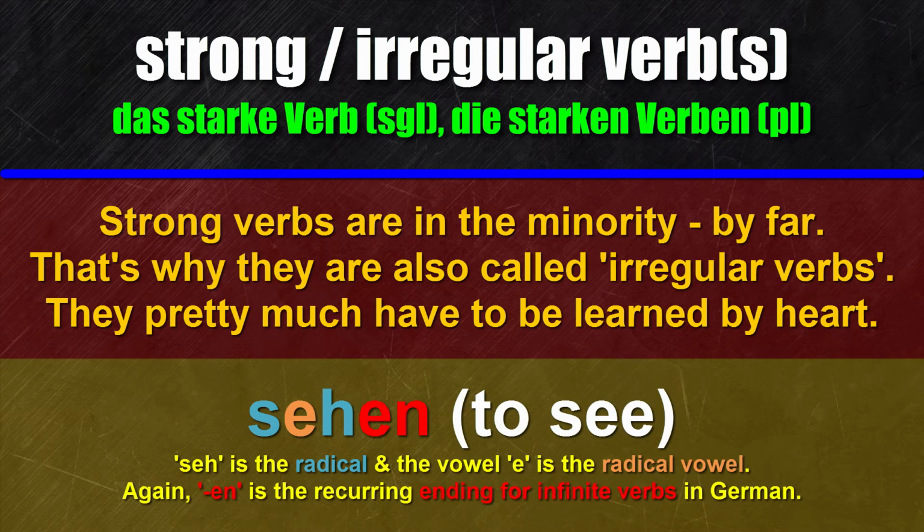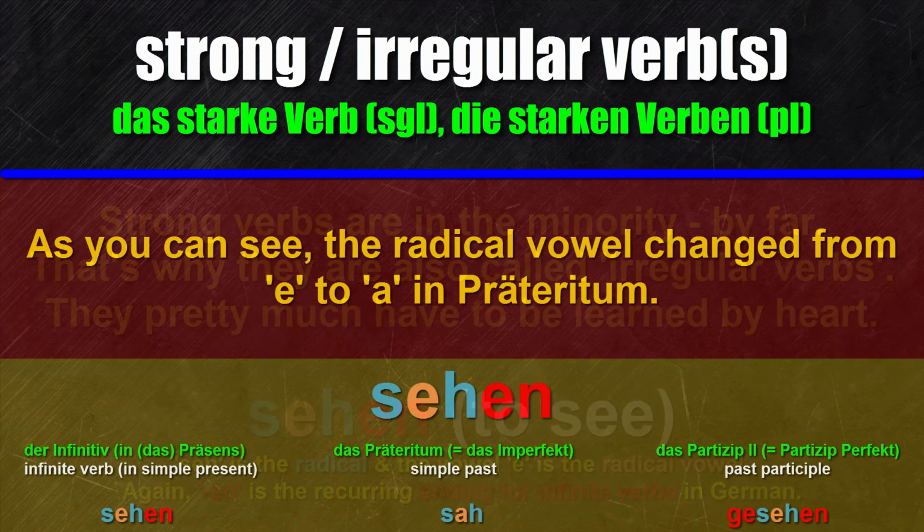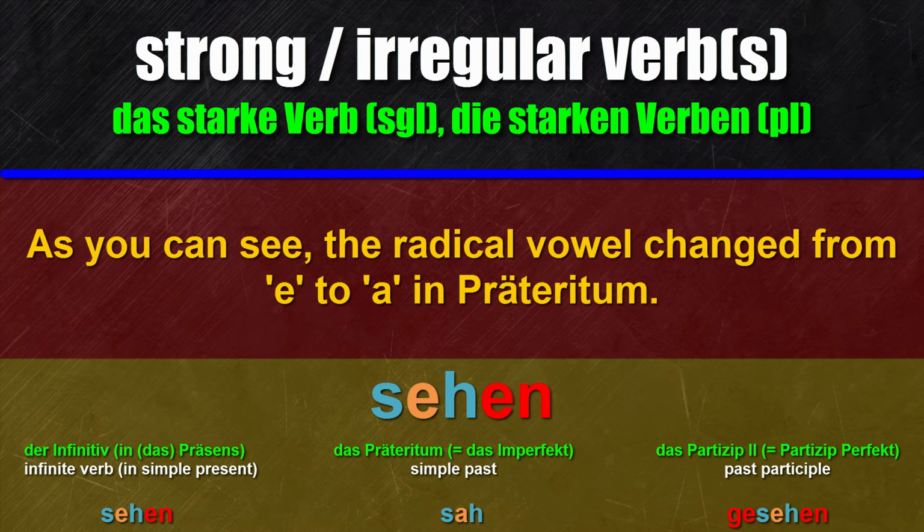This time the radical vowel also plays an important role, because when a German verb is irregular or strong, that radical vowel changes to a different vowel in some cases. Let's take a look at the verb sehen, to see. It's sehen, sah, gesehen. You might have noticed that in Präteritum, the radical vowel in the stem se, which is E, changes to A.